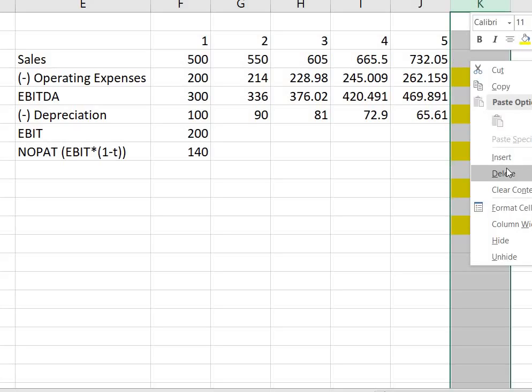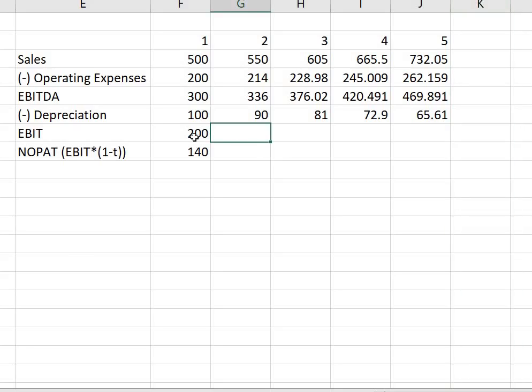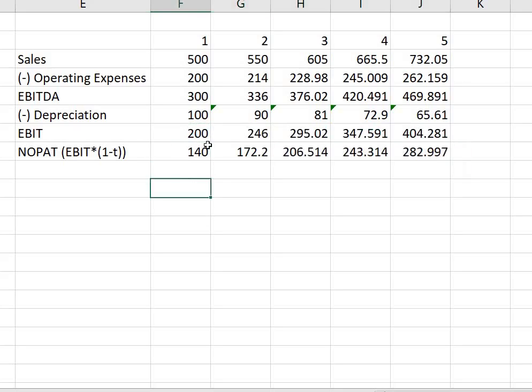Well, next is my EBIT. This I can directly take, and then NOPAT calculation. So using Excel, this template, we can very easily calculate the NOPAT. Now this is the standard format, or you can say this is the standard formula for calculating NOPAT, that is EBIT into 1 minus T.